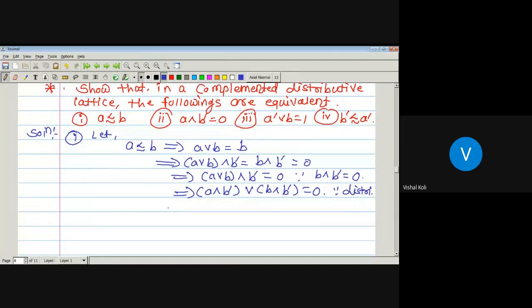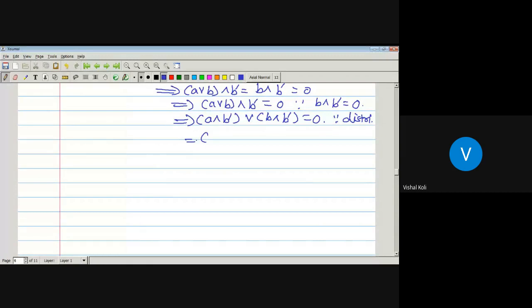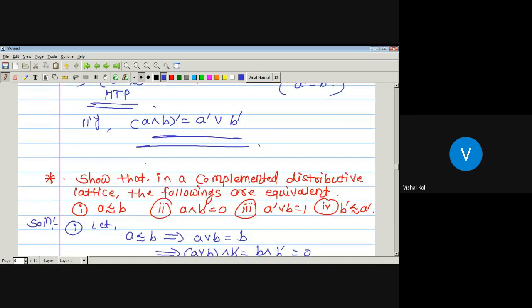Okay. Now, A meet B dash as it is, join. What is B meet B dash? 0. Which is again 0. So 0 is equal to 0, which implies join of any element with 0 is that element. So A meet B dash is equal to 0. And that is what we have to prove.